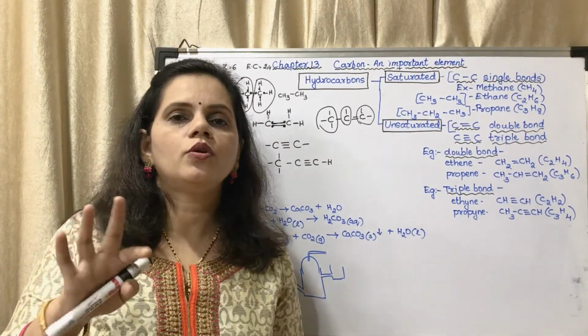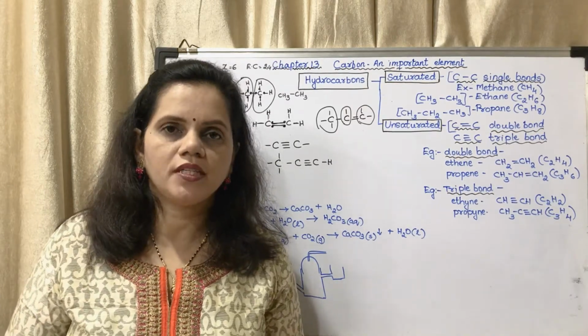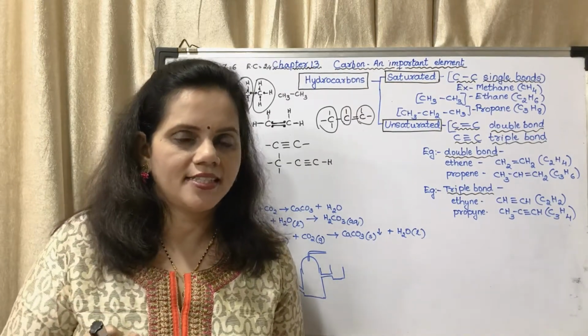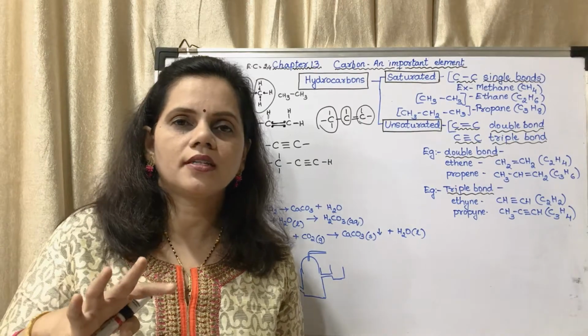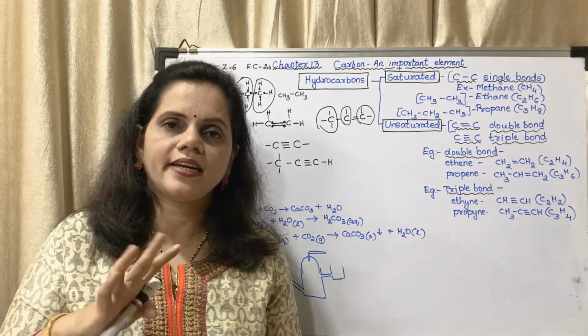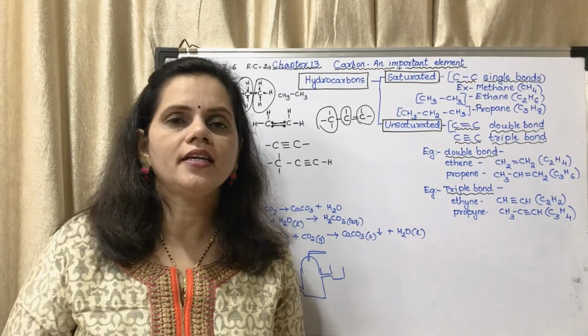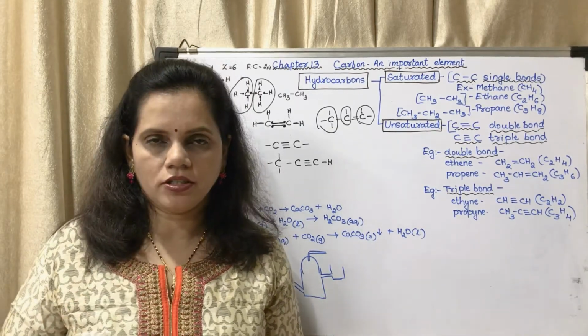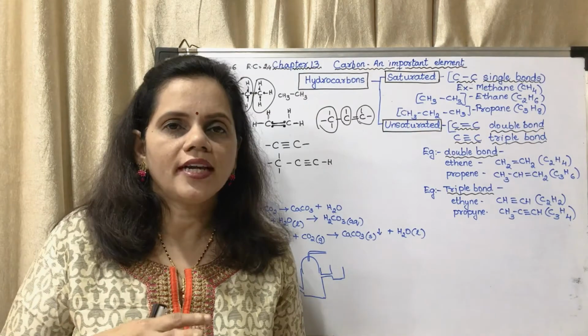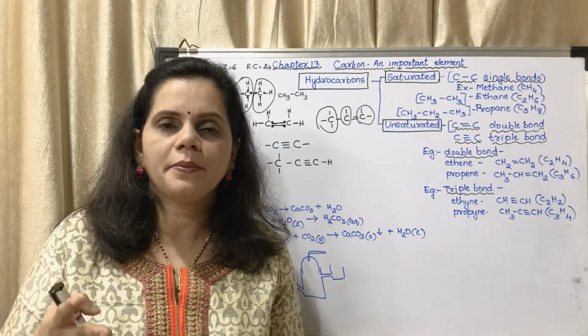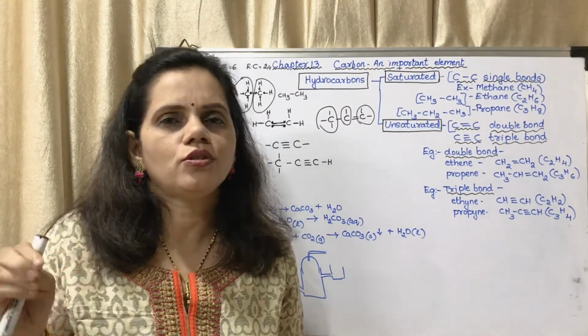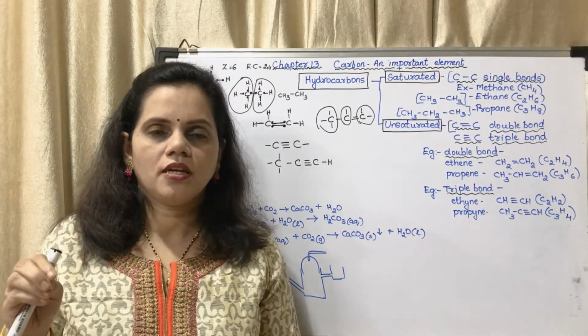If more than 2 electrons have been shared, then they have a tendency. Consider there are 4 electrons. That means there is a double bond. If there is a double bond, it means they are sharing 4 electrons. Now these 4 electrons, carbon has a tendency to lose those 2 electrons because